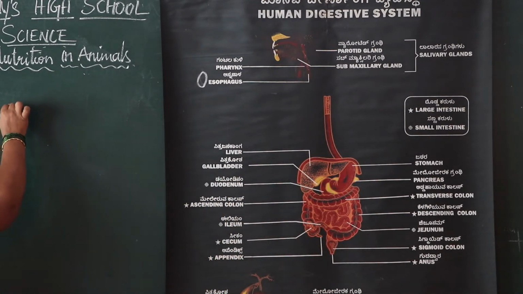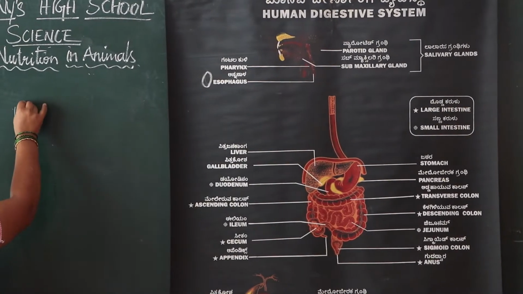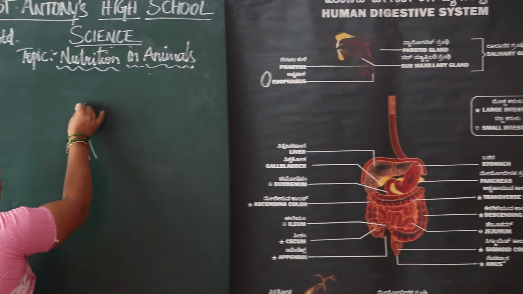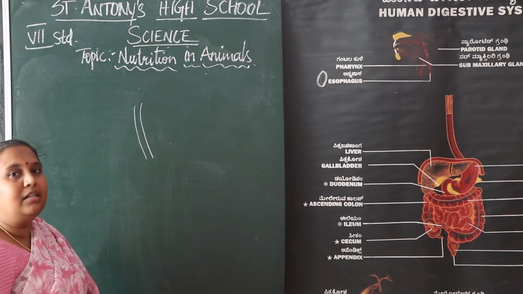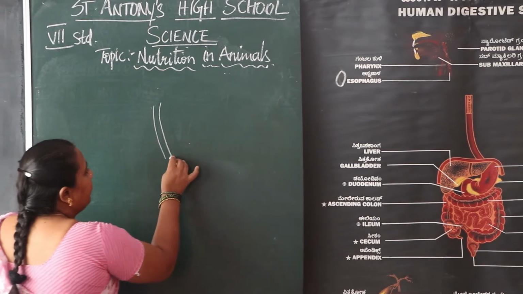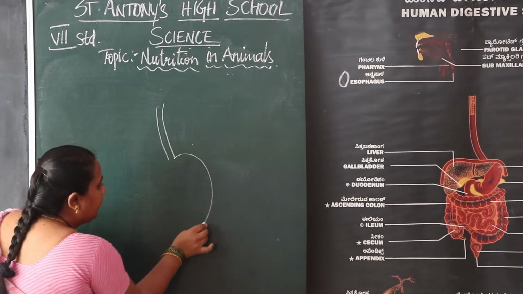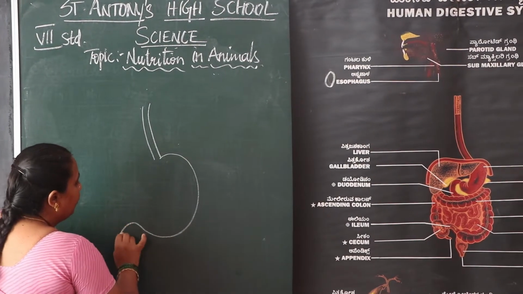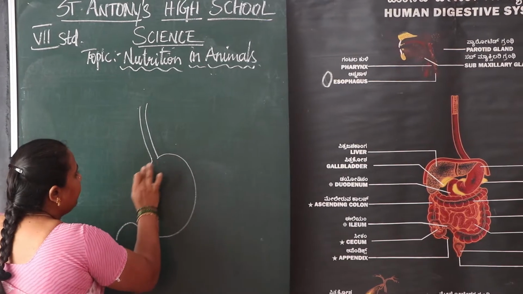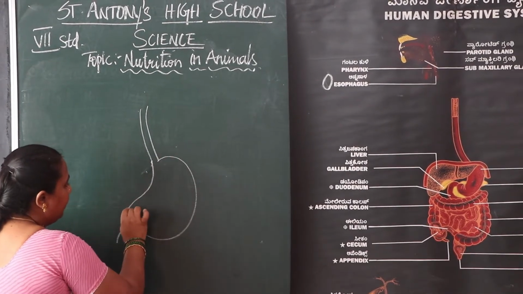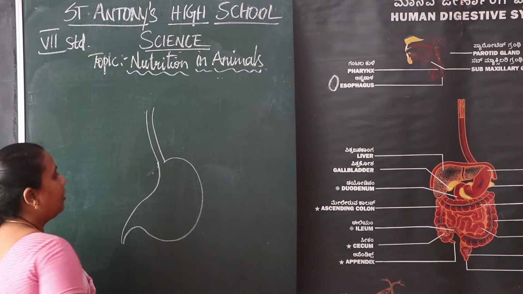See the food pipe: the upper end is attached to the neck, that is the buccal cavity, and the other end is attached to the stomach.